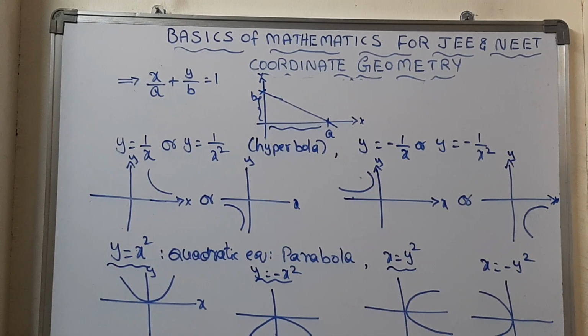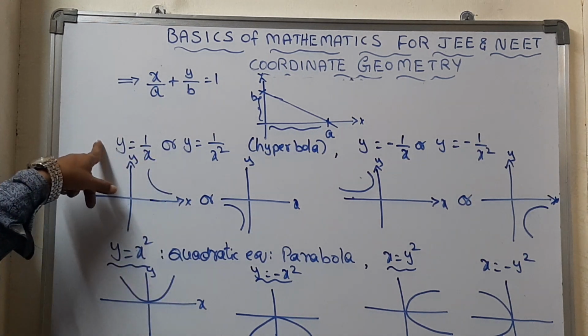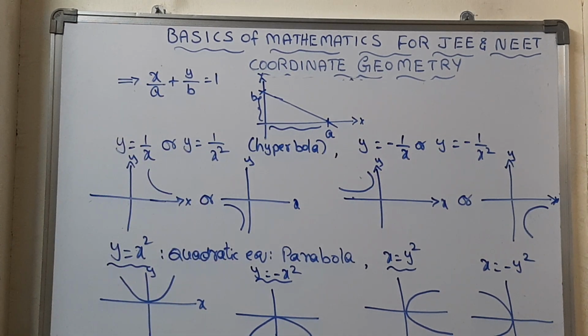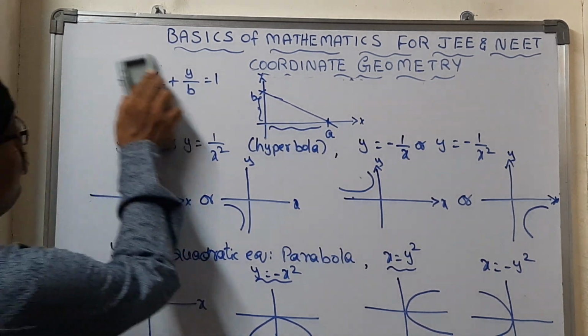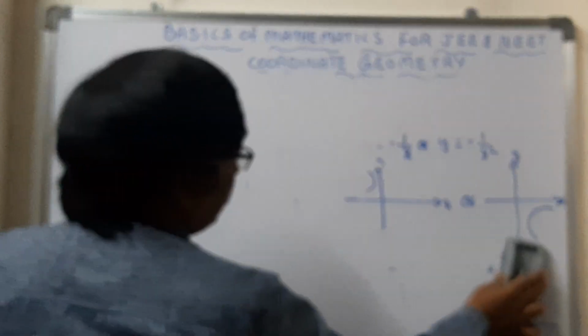Okay, right? These are the graphs we get for quadratic equations. In the case of quadratic equations, we will get a parabola, and in the case of y = 1/x and y = 1/x², we will get a hyperbola. Take a screenshot of this one, and we will go to the next concept. Okay, completed. Now let's go for the next one, one more graph is there. We will go with that graph.